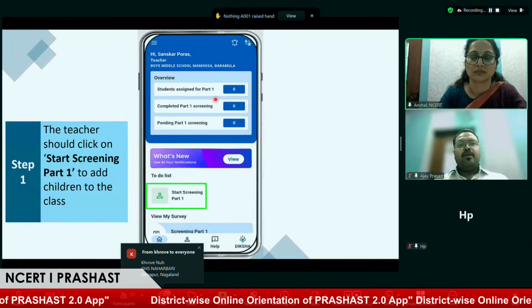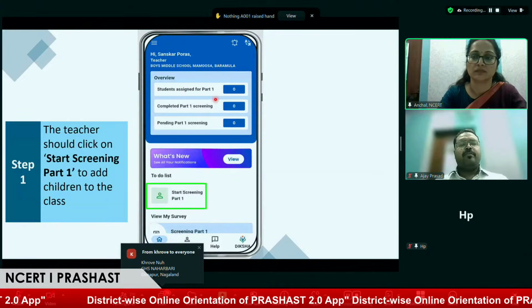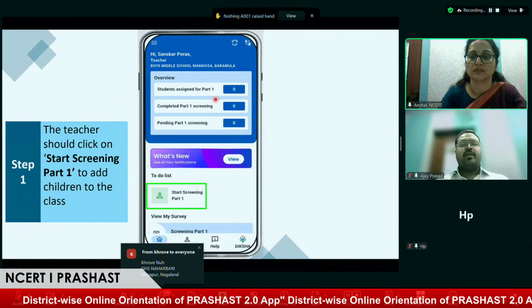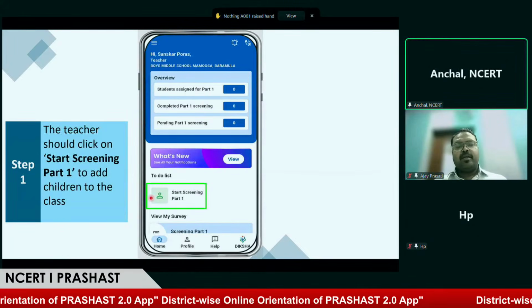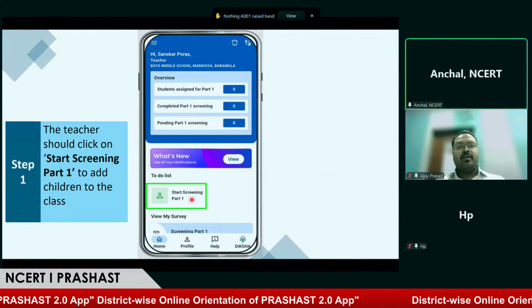The first step for the teacher would be, as we know that the teacher has been onboarded and approved by the head teacher, clicking on start screening part 1 on the dashboard.